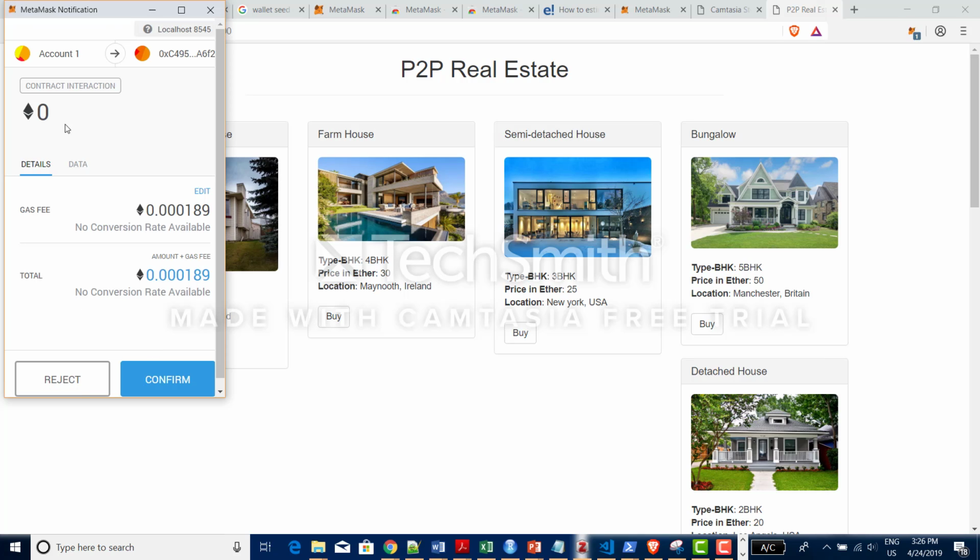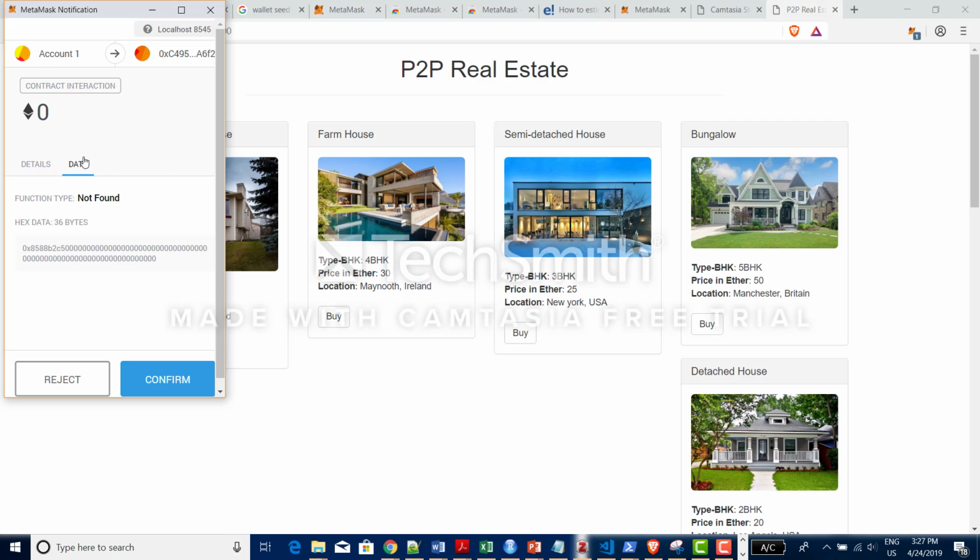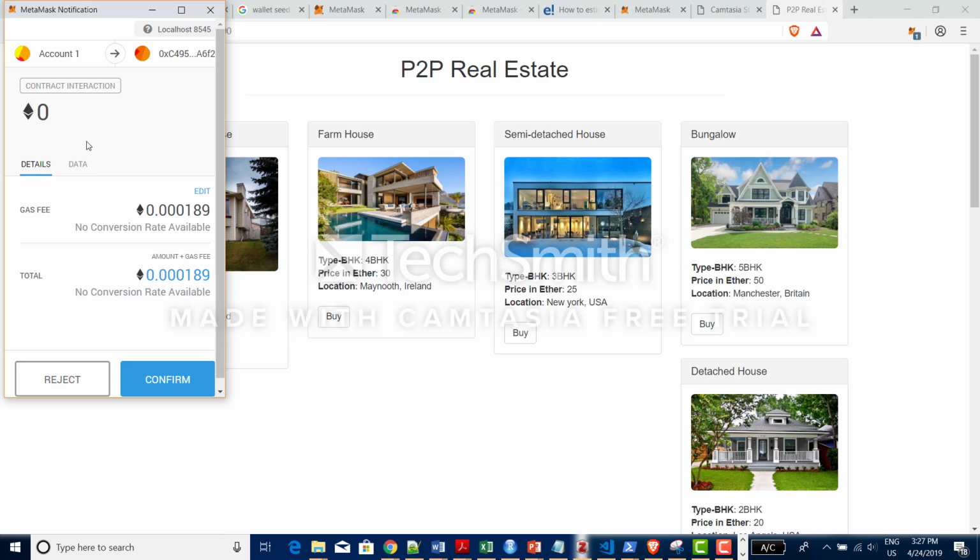Yeah, you could see here zero Ether. Actually, this is because, as I told before, this is a prototype of my project. It's not an actual project. I could make the zero ether whatever amount I mention, like 20 ether or 30 ether, with a gas limit. Okay, actually, how will it work?